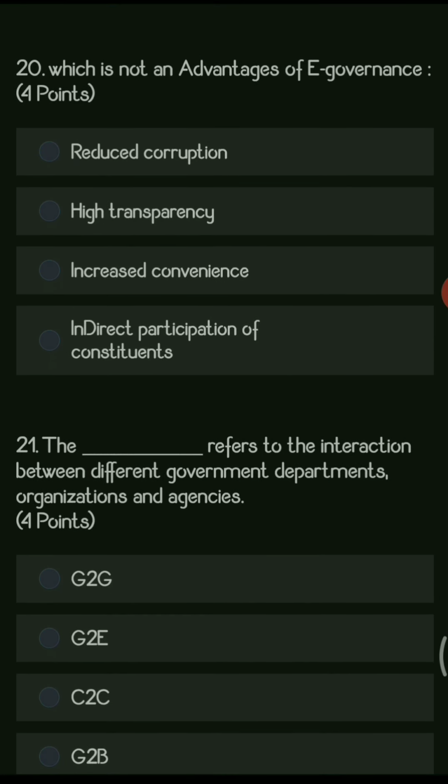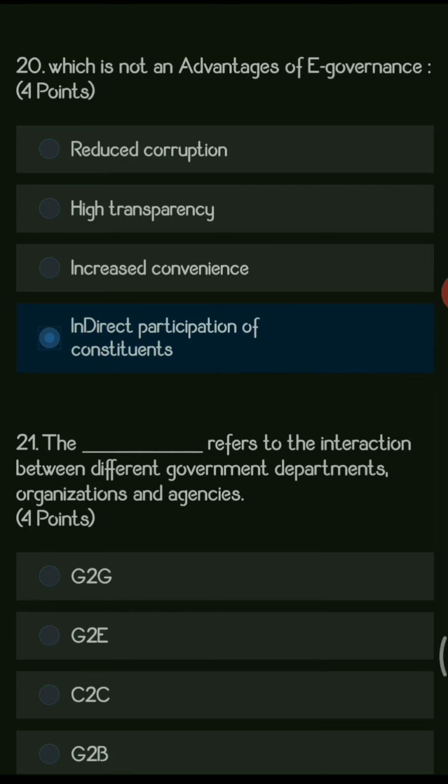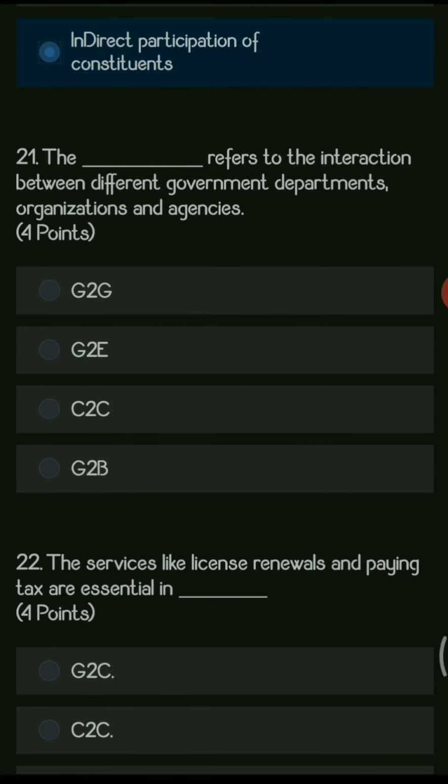Next question. Which is not an advantage of e-commerce? Options are reduce corruption, high transparency, increased convenience, indirect participation of constituents. So here all the first three are the advantages except the last one, because there is a direct participation of the constituents. So that is not the characteristic.